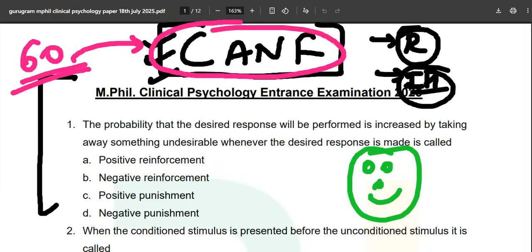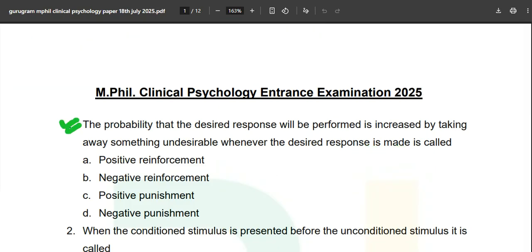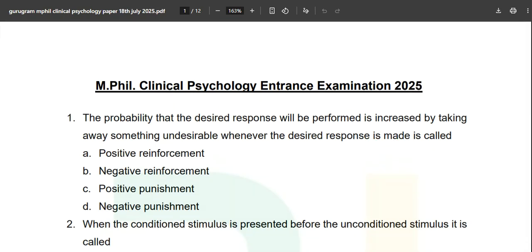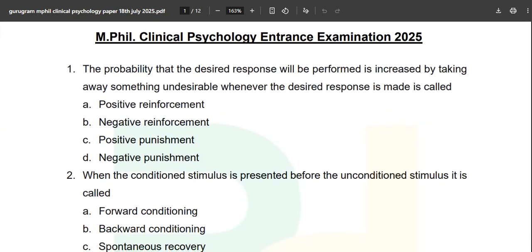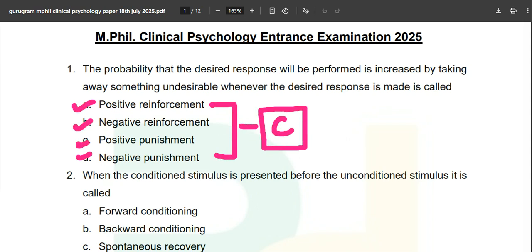Now, not wasting much of your time, question number one says: the probability that the desired response will be performed is increased by taking away something undesirable whenever the desired response is made is called. As you can see, positive reinforcement, negative reinforcement, all 4 options can be read thoroughly from the C book. If you don't have the C book, join Telegram and get the free PDF from there as well. If you like to read from physical books, the links are given in the description. Now this is from your learning portion, that is schedules of reinforcement.